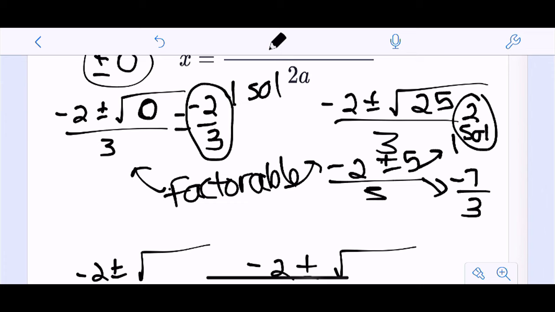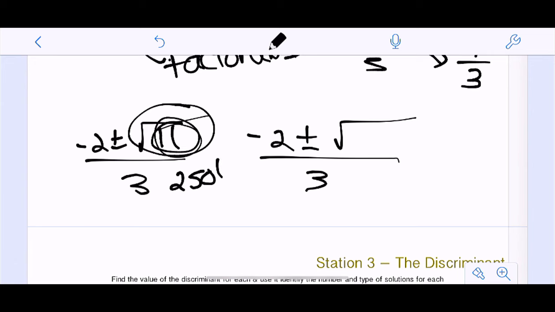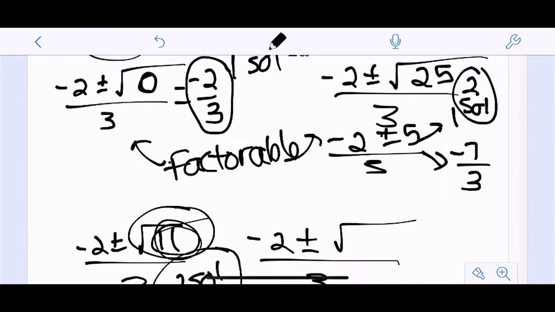Now, here's the other two scenarios. Let's say that I get something like 11. Do you know the square root of 11? No, we do not. This is an irrational number. The square root of 11 is irrational, and that's because 11 is not a perfect square. So because the number under my radical is not a perfect square, I'm still going to get two solutions because I'm not adding 0. But they're going to be irrational because I don't know the perfect square, right? Unlike when this was 25, I knew the perfect square.